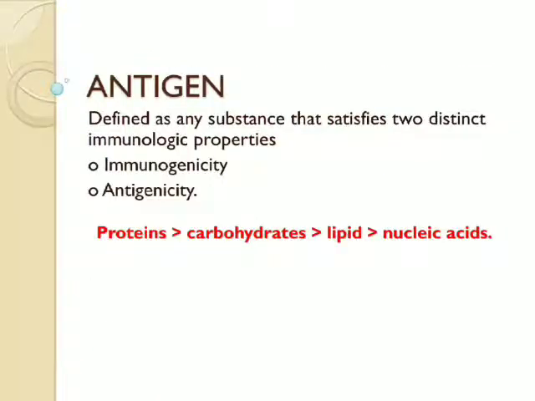Antigen. An antigen is defined as a foreign substance that satisfies two distinct immunological properties. Number one is immunogenicity and number two is antigenicity. Proteins, carbohydrates, lipids, and nucleic acids are the components of antigens. Antigens are large molecules of more than 10,000 Dalton.